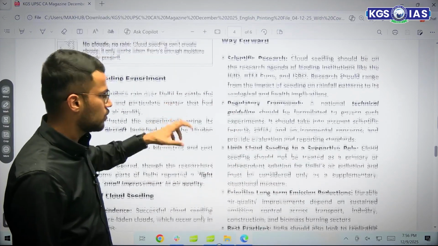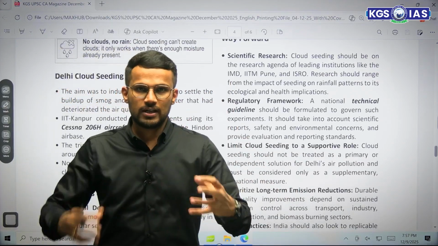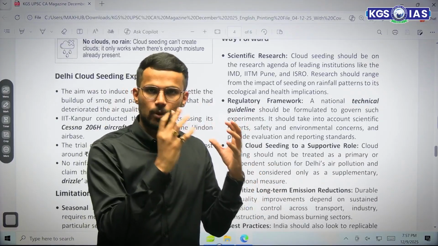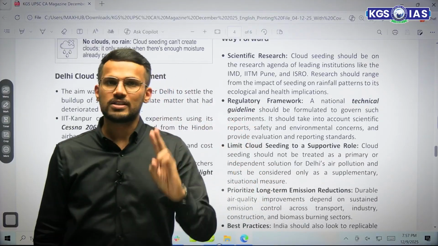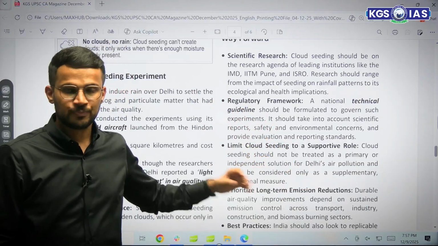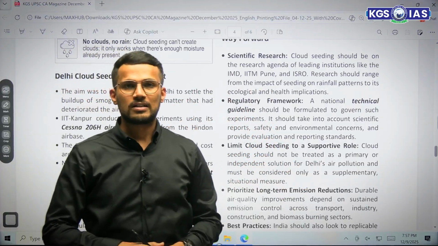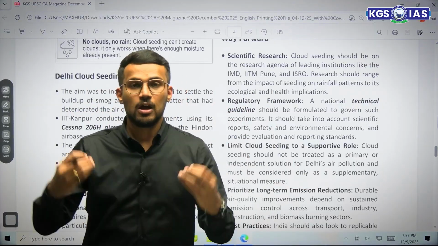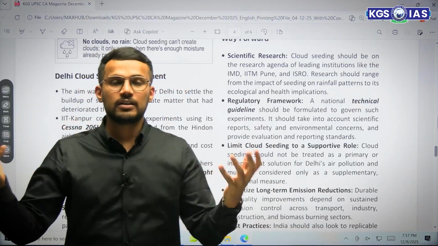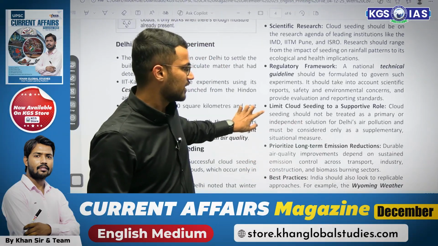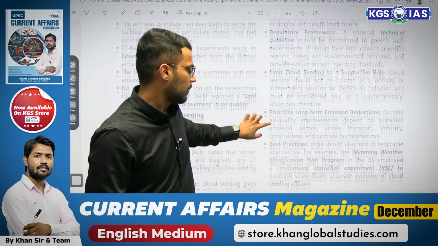Then there has to be a regulatory framework, right? That means there is a need for proper SOPs. There are proper guidelines that we need to carry out these experiments, because there are some environmental concerns related to this. Then you can also try to understand what are the long-term impacts of this particular process on the environment, on the health of people. For that, you should collect the statistical data that is being collected by different agencies.